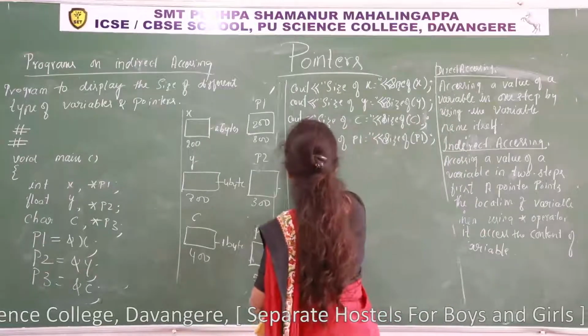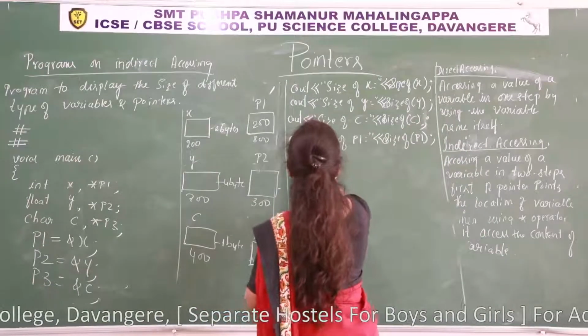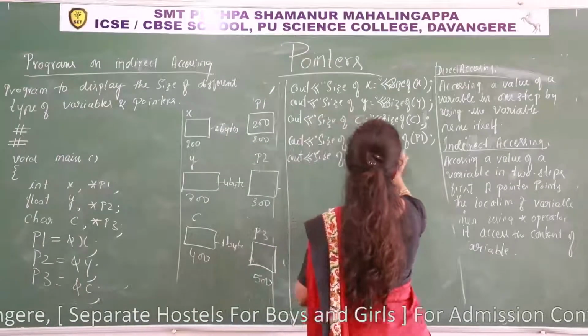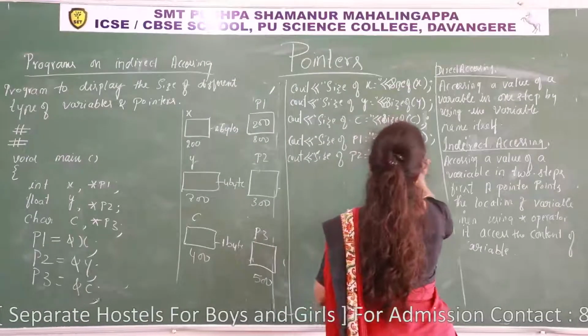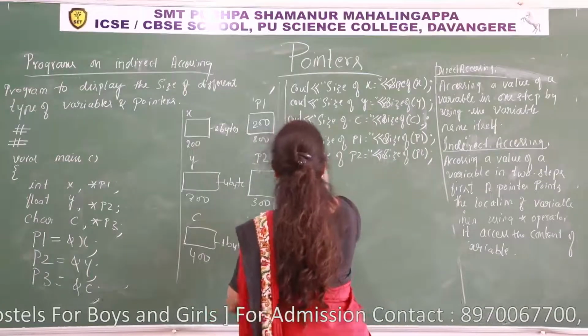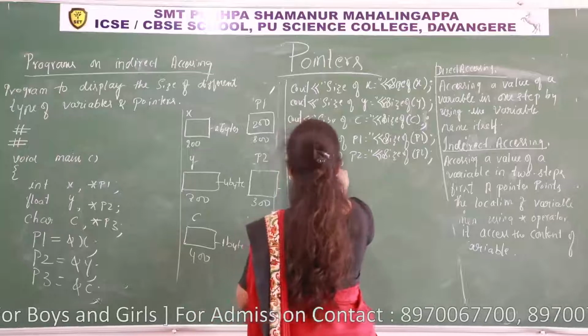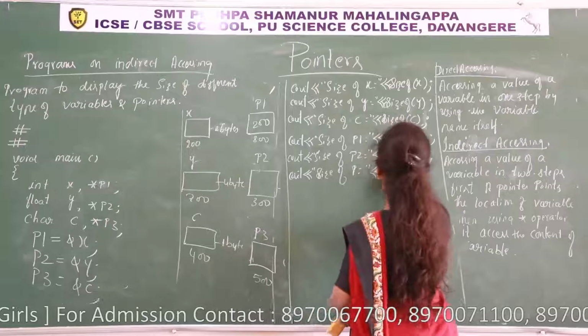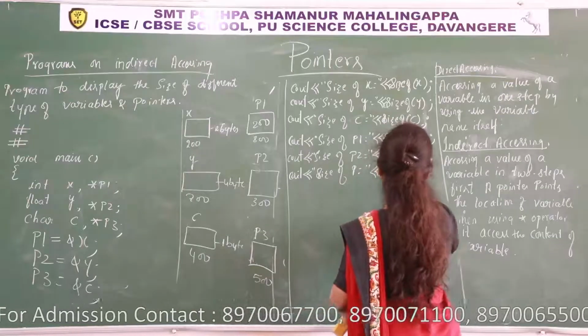See out sizeof(p2), and see out sizeof(p3).